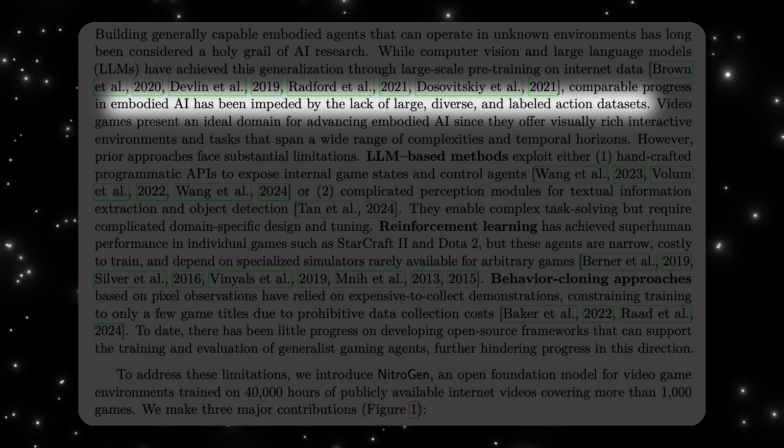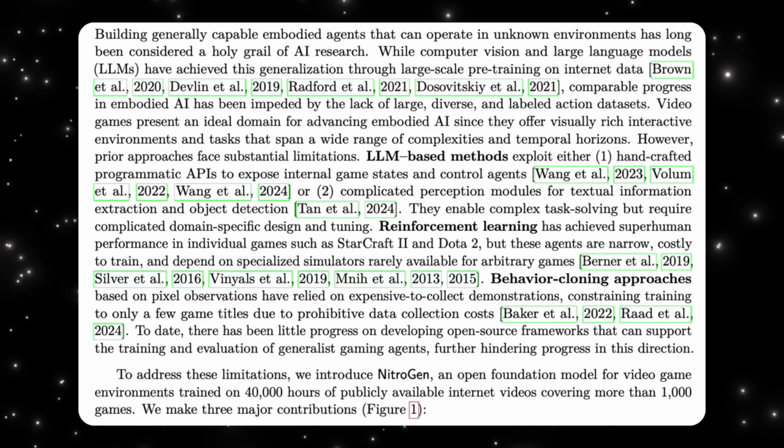If you think about it, reading text or looking at images is passive, but playing a game requires movement, timing, planning, reaction, and long-term decision-making. That kind of data is much harder to collect. This is where video games become incredibly important. Games are visually rich, interactive, and require agents to solve tasks over long time horizons. They're basically perfect training environments for embodied AI.